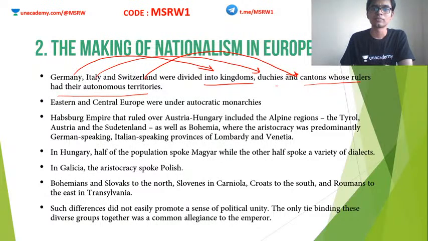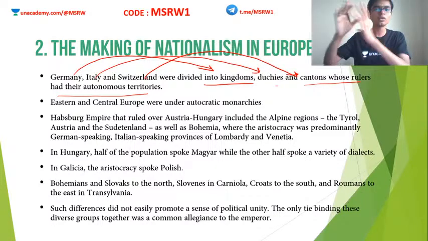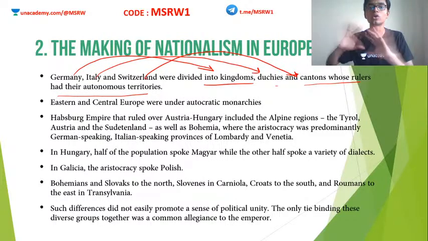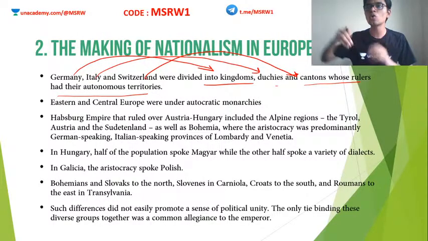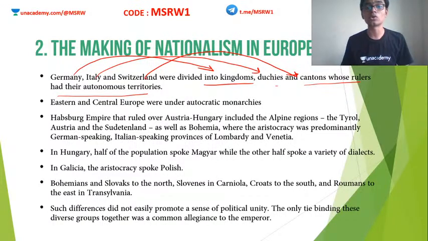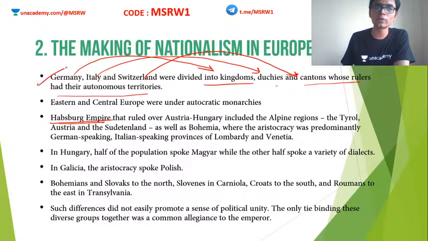Eastern Europe and Central Europe were also under autocratic monarchies. Autocratic monarchies means rulers who are controlling the entire thing. One ruler has the control of the entire thing. Autocracy. His will be implemented throughout the country. There is no word for people. Such a government is known as autocratic monarchy. Alright. Now, we had the Habsburg Empire. So I told you about Germany, Italy, Switzerland, then Eastern and Central Europe. Now we have to look at the Habsburg Empire.